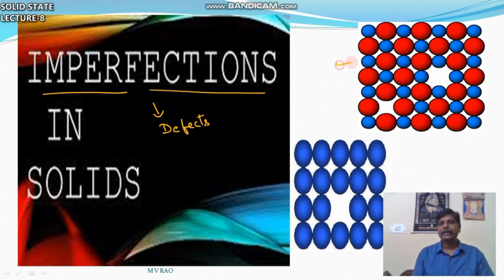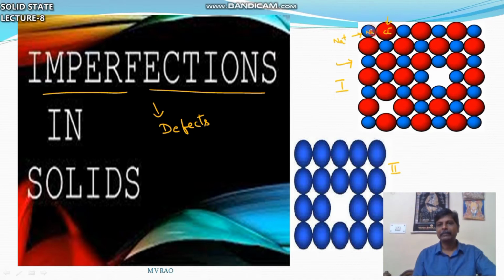You can find here one crystalline solid structure, this is 1, this is 2. In the first one some arrangement is there. Let us say the small ion is Na plus and the larger, bigger ion is Cl minus.